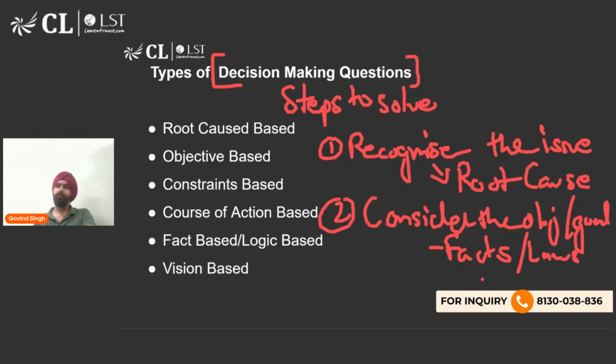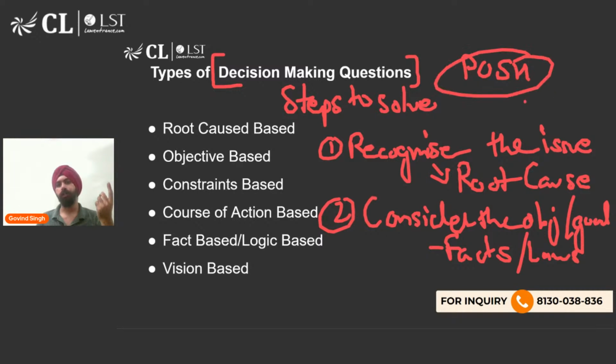If you have to take a major decision, for example in the context of a company, if a company has to take a major decision, it has to be lawful, it has to be legal. Let's say if you are running an organization and you have more than 10 employees, then it is mandatory to have a POSH related committee in place, which is called the Internal Complaints Committee. POSH is prevention of sexual harassment.